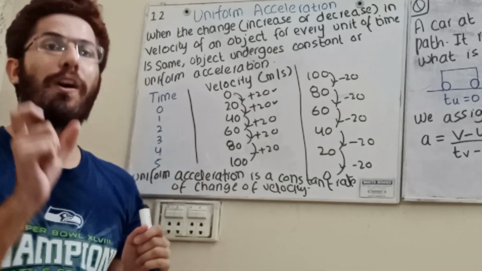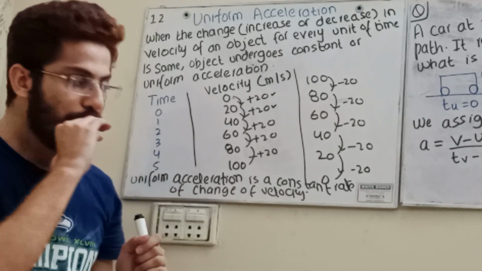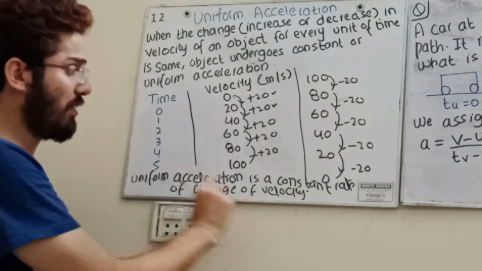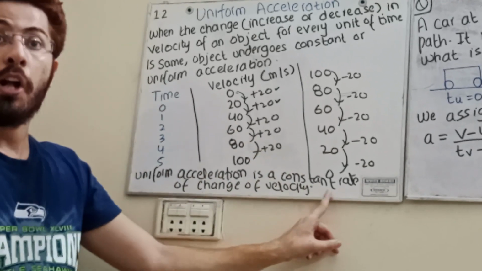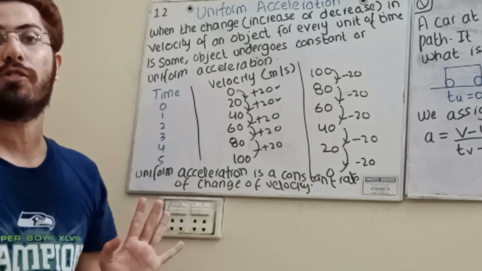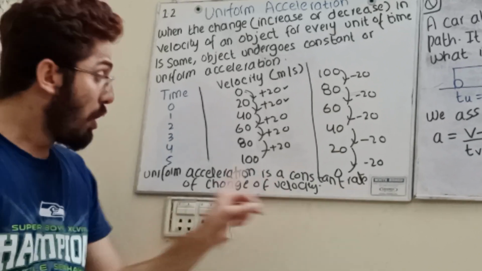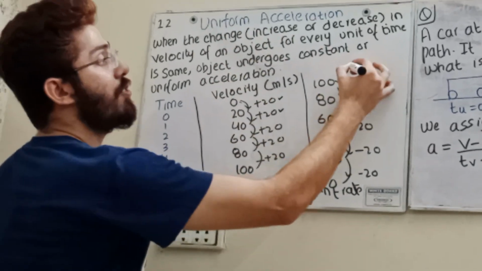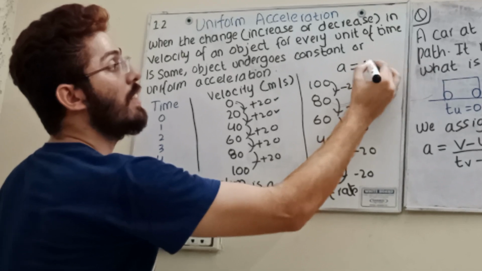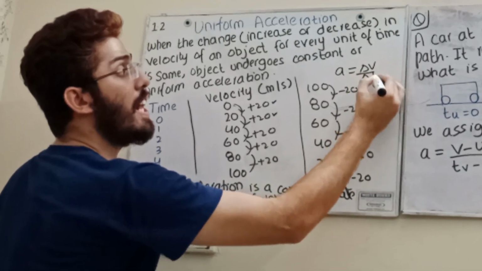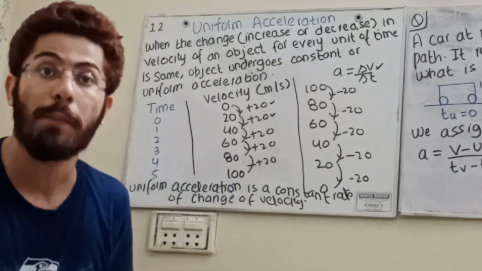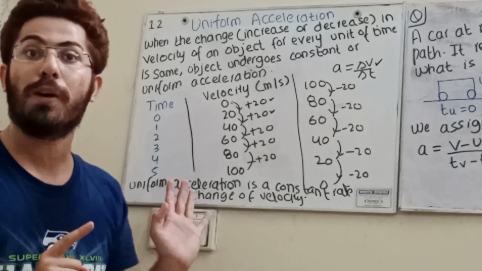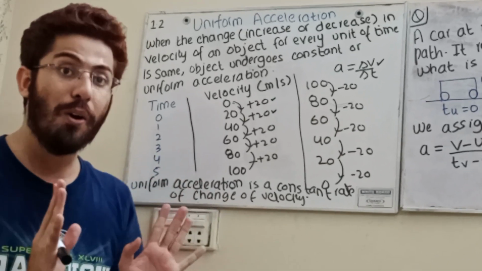Simple, if you want to write the definition in the exam, uniform acceleration is a constant rate of change of velocity. Because acceleration, you know, is the rate of change of velocity upon time. Rate of change of velocity upon time. Are you getting or not?